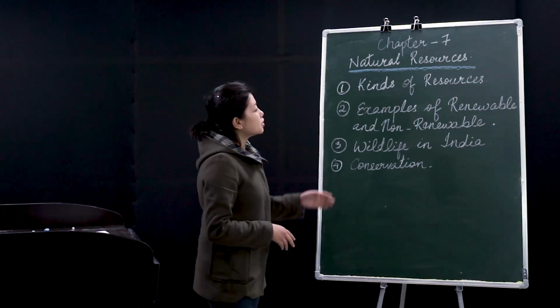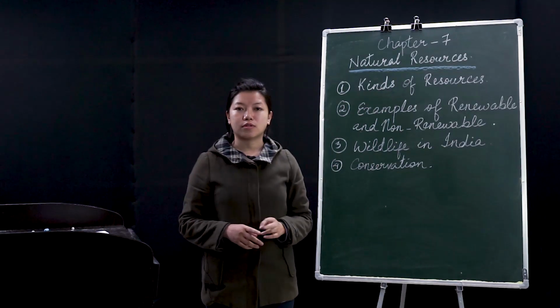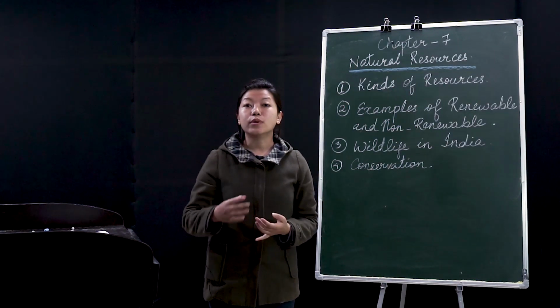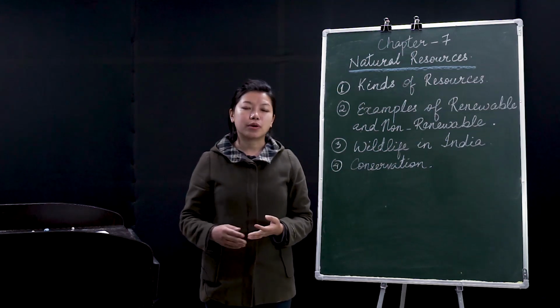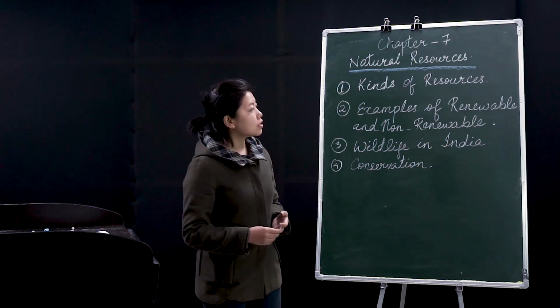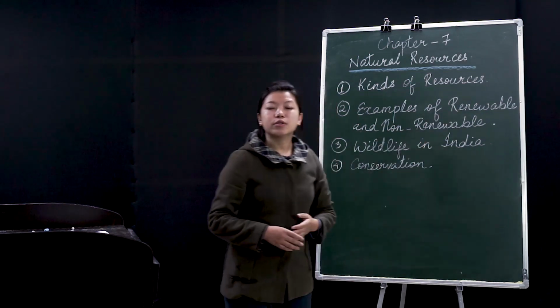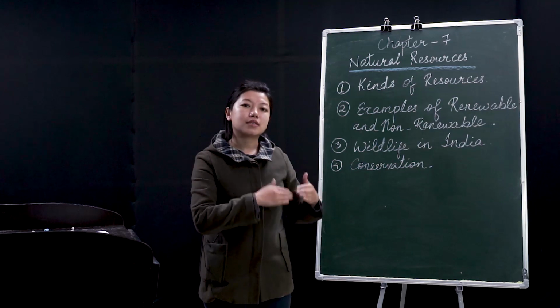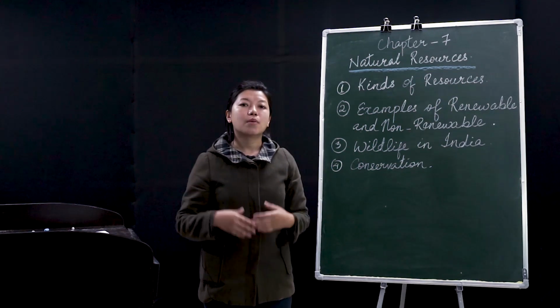So what are the kinds of resources? There are two kinds of resources. One is renewable resources and the other is non-renewable resources. Renewable resources consist of those resources which can be renewed, which can be brought back.